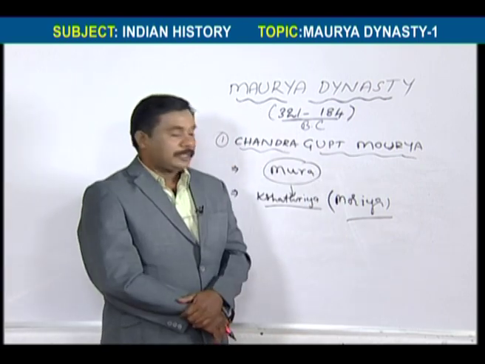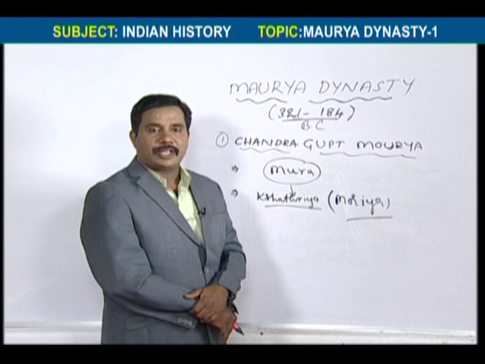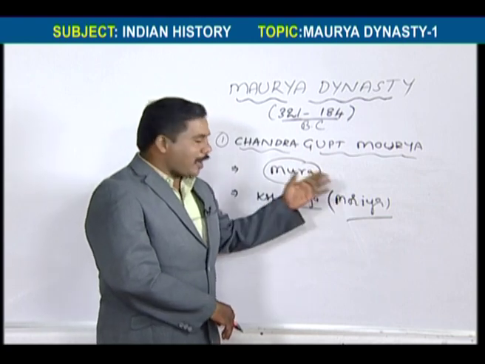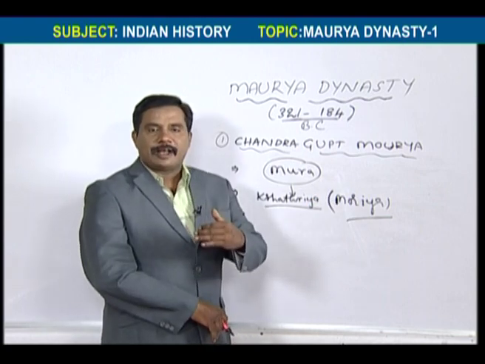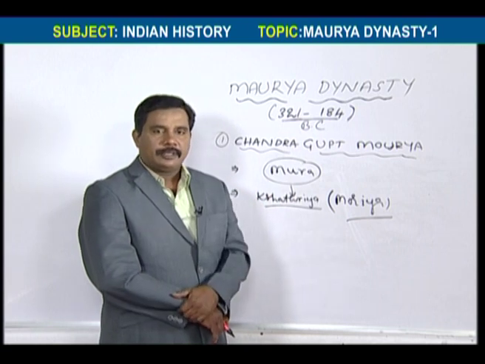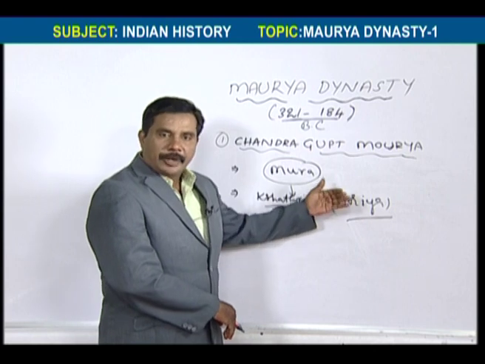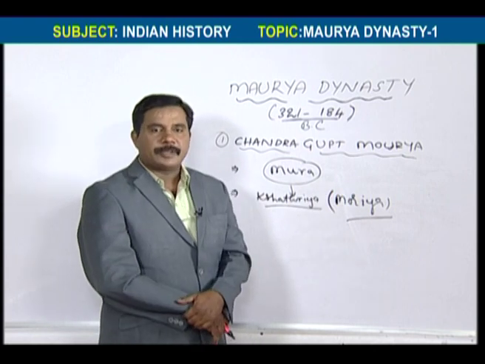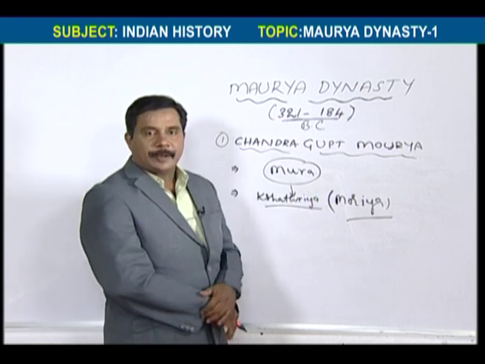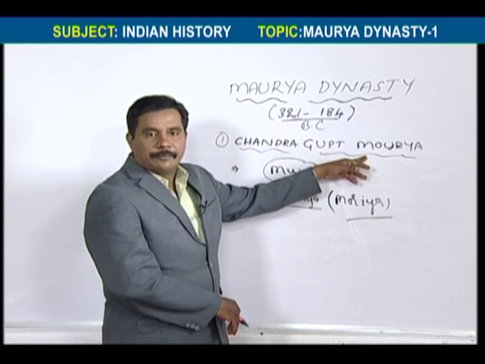This is a Kshatriya clan. Their main profession was the breeding of peacocks. In the Nepal surrounding area, they were breeding peacocks. That's why the name Maurya came.